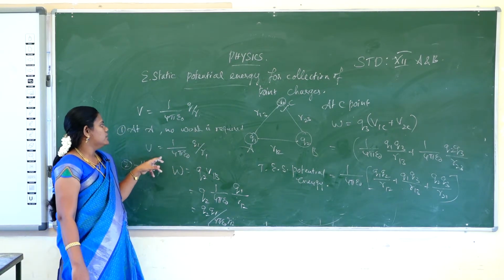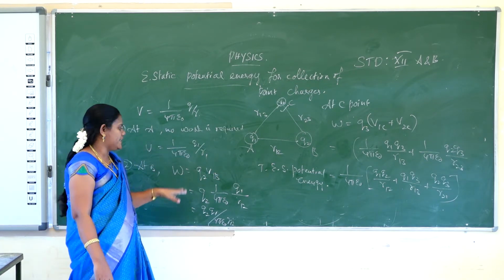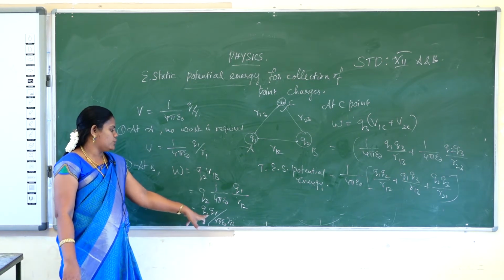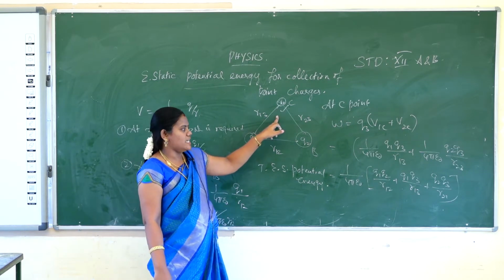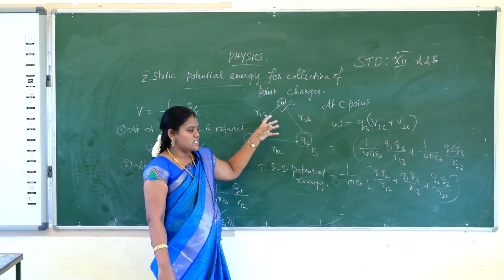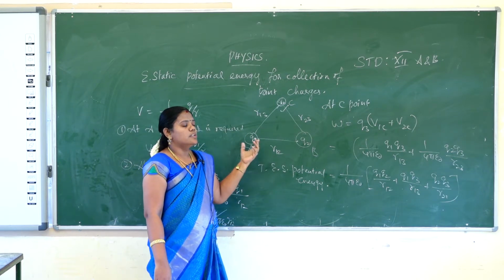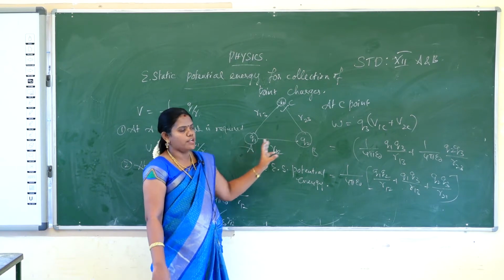First, at point A no work is needed. At point B the work will be done. So work is equal to Q2 into V1B, which gives Q1 Q2 by 4 pi epsilon naught R12. Next at point C, the Q3 charge is to be brought from infinity against the electric field created by the combination of two charges Q1 and Q2.